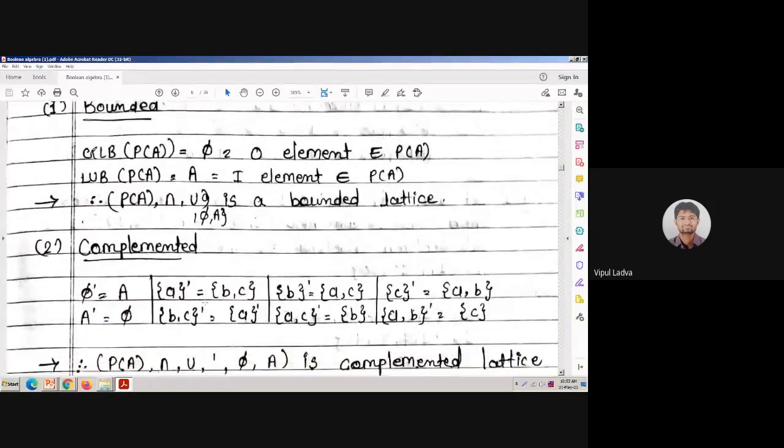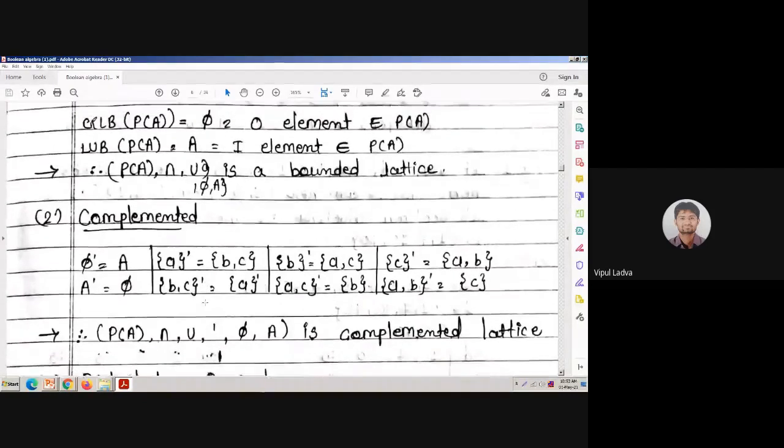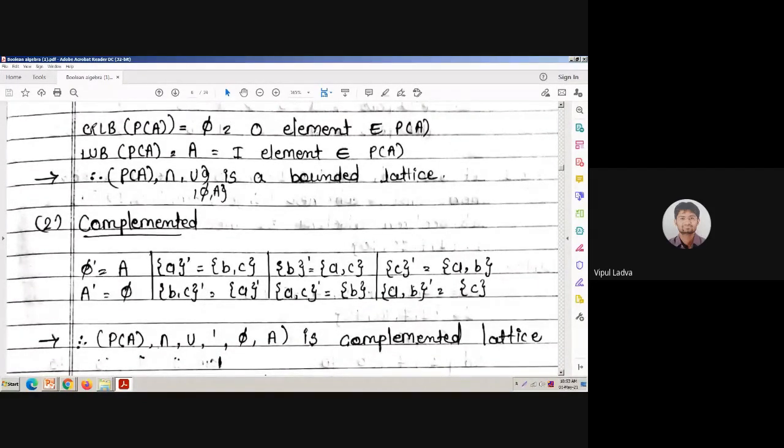And then we need to identify whether it is complemented or not. So for the complement, we'll be taking help of the identity element A. If you try to list out the complement of set A, it will be the null set. The complement of the null set is A. The complement of one of the elements, if you pick a singleton set A, then its complement will be BC. If you try to identify the complement of B and C, then surely it will be the singleton set A.